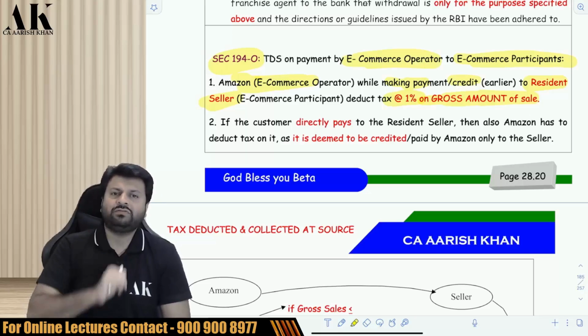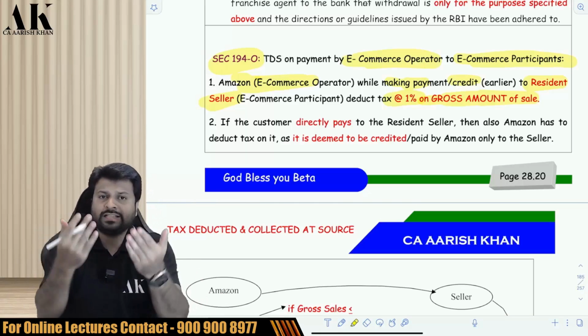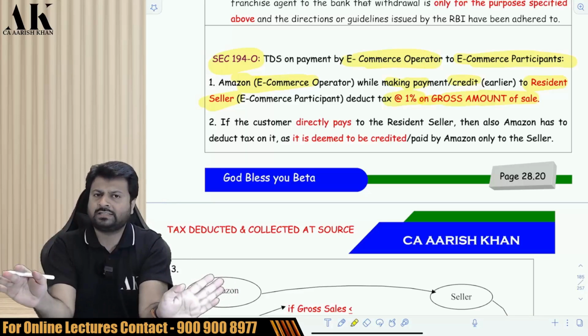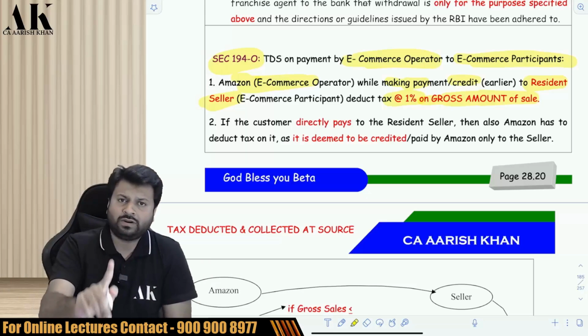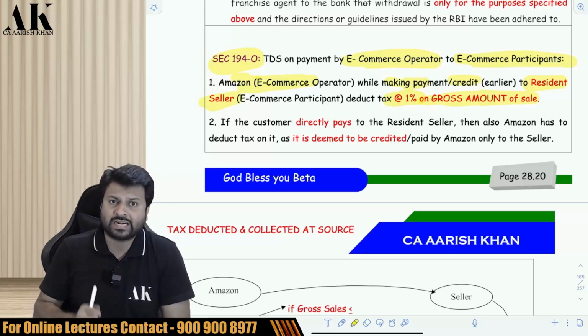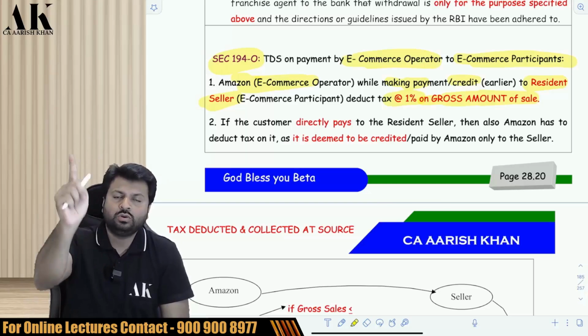And what is the timing of TDS? The timing of TDS is credit or payment, whichever is earlier. So Amazon, while making the payment to resident sellers, non-resident sellers are not covered over here, will deduct TDS at the rate of 1% on payment or credit, whichever is earlier, on the gross amount, not on the net amount. Including the commission portion, you are supposed to deduct the TDS.